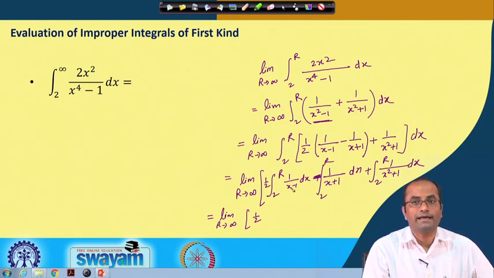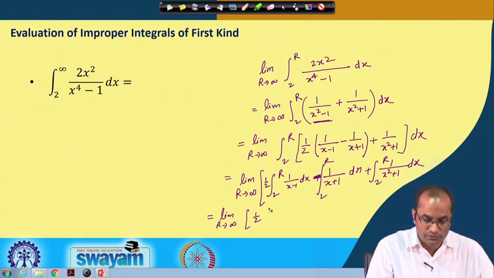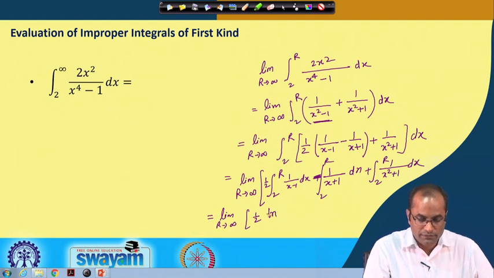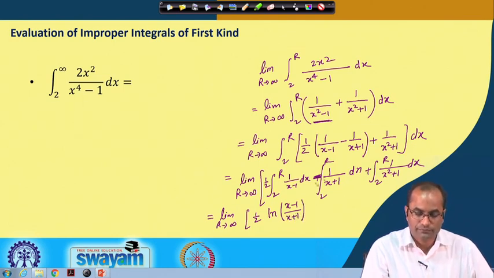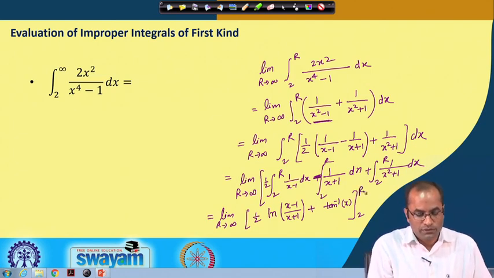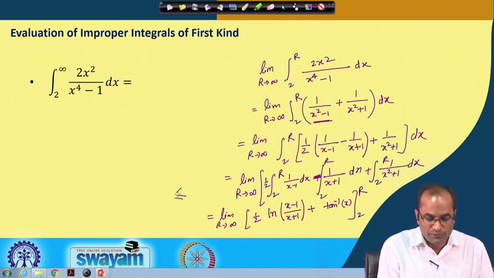This will be ln(x minus 1) and this will be minus (x plus 1). So, this will be the logarithm of (x minus 1) over (x plus 1), combining the first two, and then here we have tan inverse x. That is the integral, with the limit 2 to r. Now we will compute this limit.